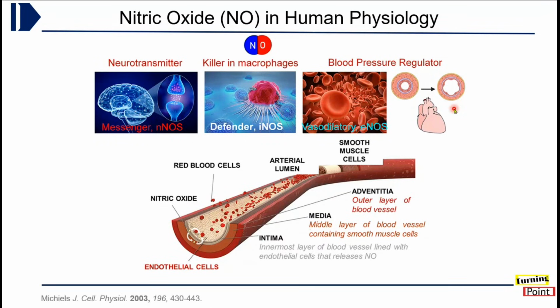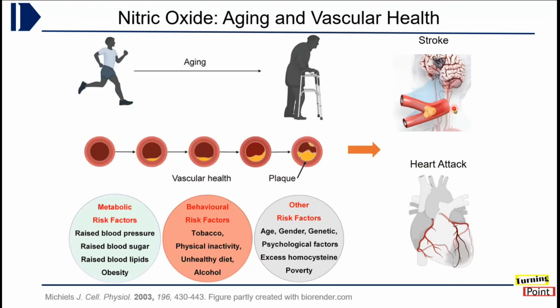Now, this is the healthy condition. As we age, there will be several problems, and as you can see here, human cardiovascular health deteriorates with age, and most probably this is due to the deposition of fatty deposits or salts like calcium, which block the flow of blood in the blood vessels. This can be due to various factors like diabetes, high blood pressure, high cholesterol in the blood vessels, or physical inactivity or unhealthy lifestyles such as tobacco consumption or alcohol consumption, or due to various other factors such as age, gender, or genetics.